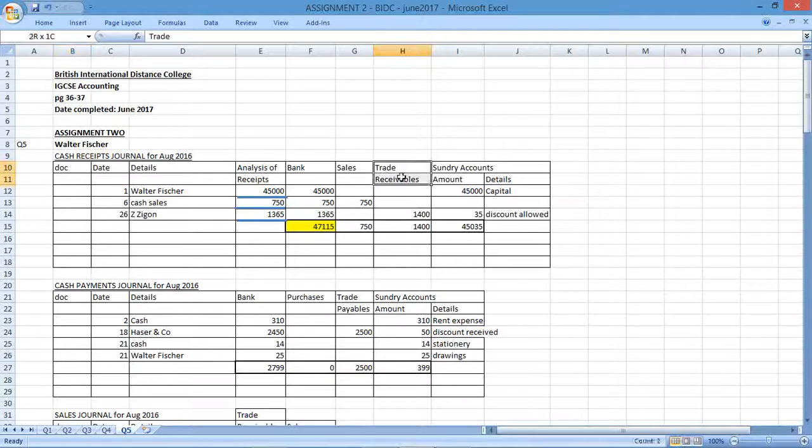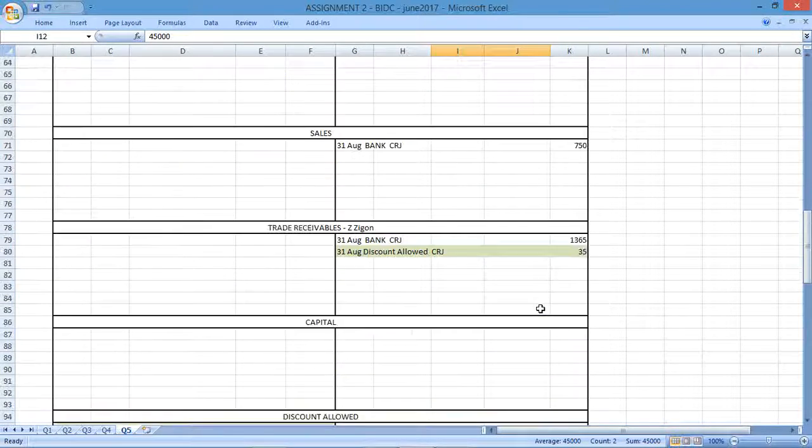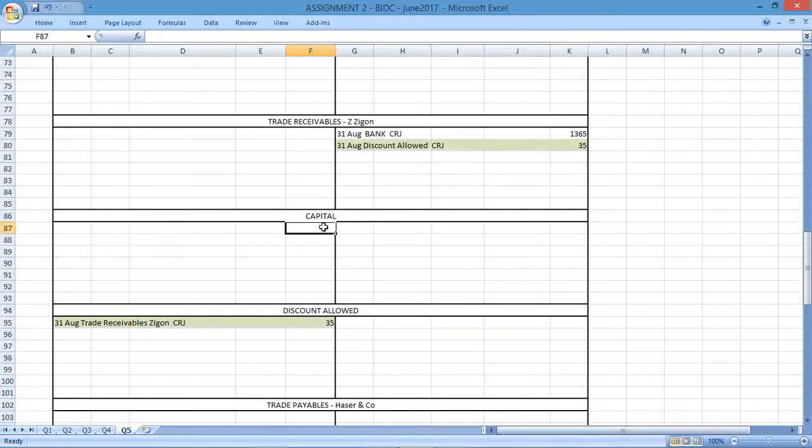Okay, so I've done trade receivables now. Sundry, I've got capital to record. Discount I've already recorded. I just need to record the capital. 45,000. Where's my capital? There's it. 45,000 is going to increase. Capital is credited. This is from the bank.